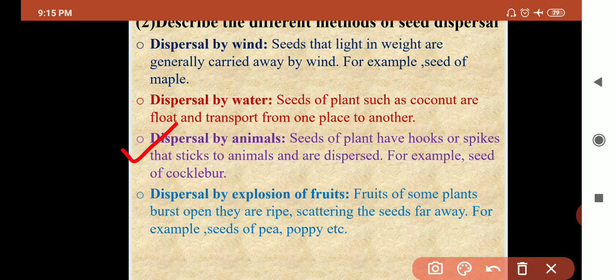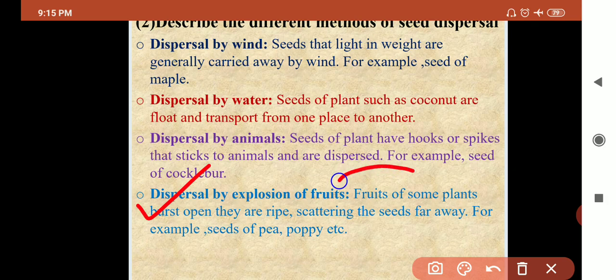Next method is dispersal by the animals. How do seeds get dispersed by the animals? The seeds have hook or spike like structures, so they easily stick to the animals and they are dispersed. Example, seed of cockleber. Last method is dispersal by the explosion of the fruit.